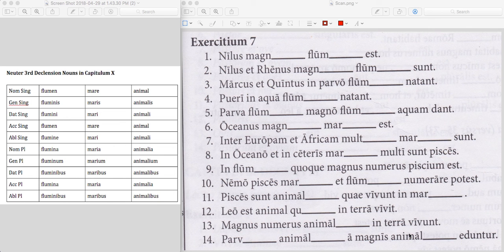I hope that at least gets you started. Please feel free to shoot me a text on Remind or an email if this still remains unclear. Really just figuring out the cases and the singular or plural. Sorry, this thing just popped up here. Figuring out singular versus plural and the case for each of them. They're all going to be neuter nouns here, so we don't have to worry about the gender, but we do have to consider case and number for each one of these sentences here. Hope that helps. If not, please get in touch.